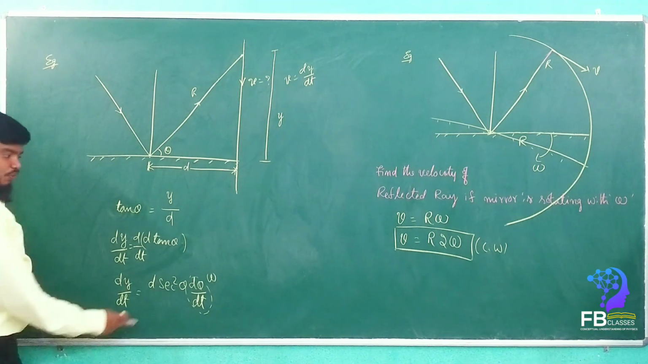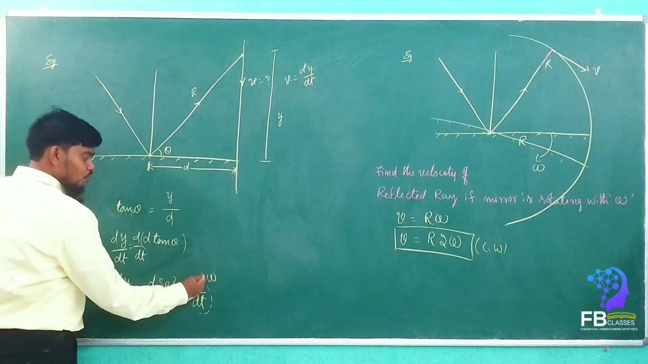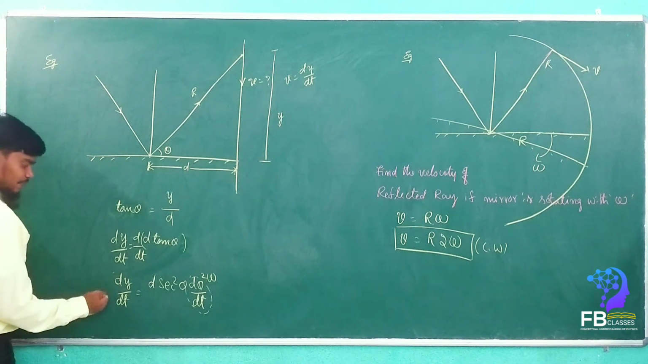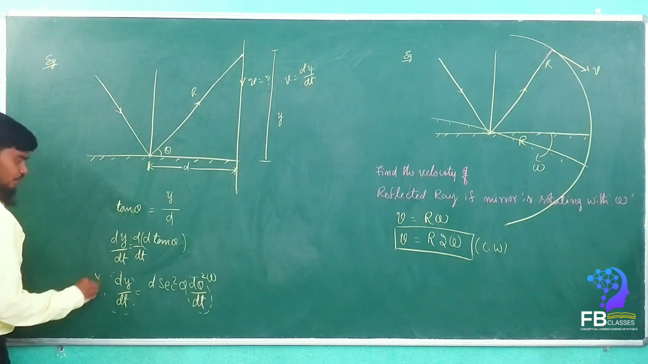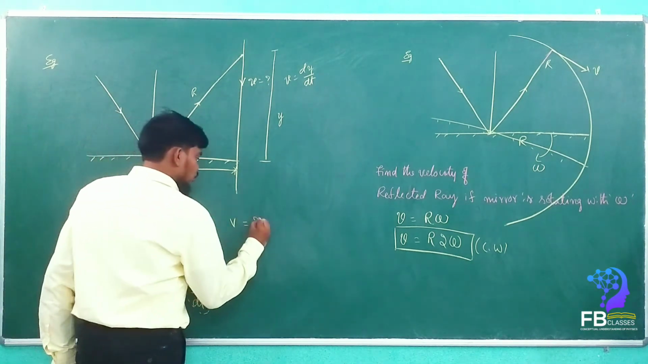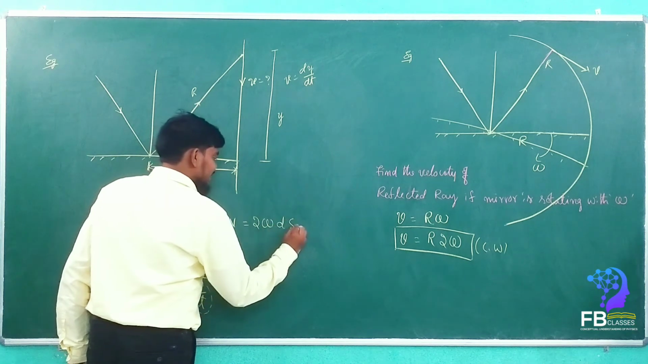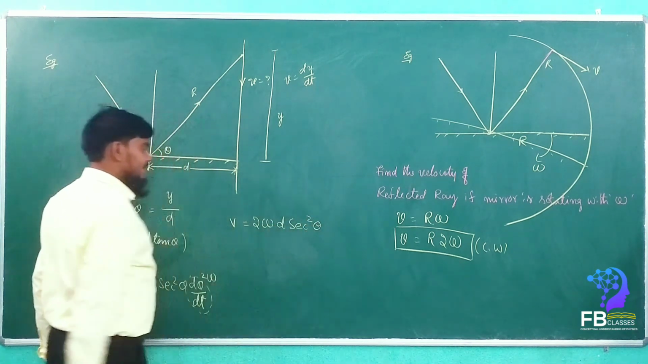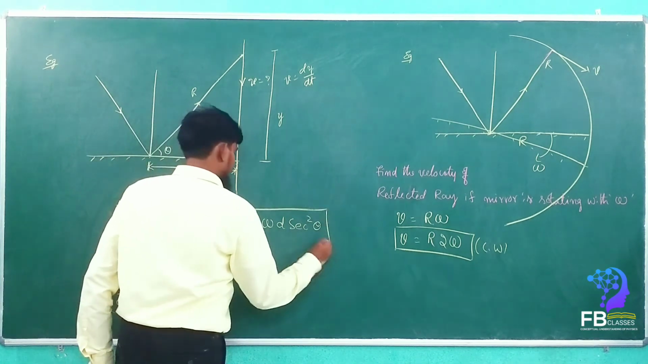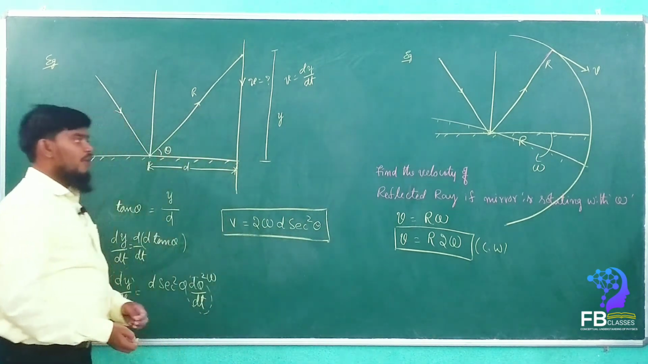Velocity only, right? So how much is this omega? It is 2 omega. So the total dy by dt is equal to v. So the value is v is equal to 2 omega d secant square theta. Are you getting my point? This is the value. Are you getting my point clearly?